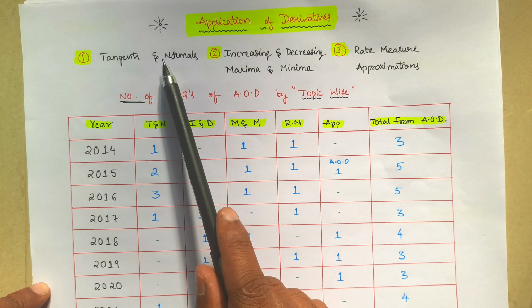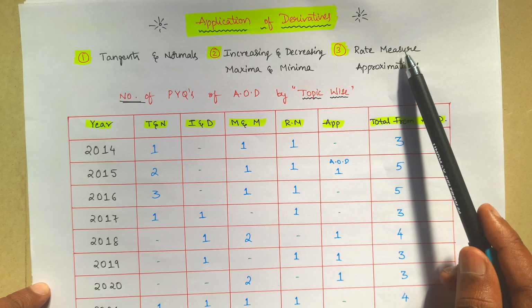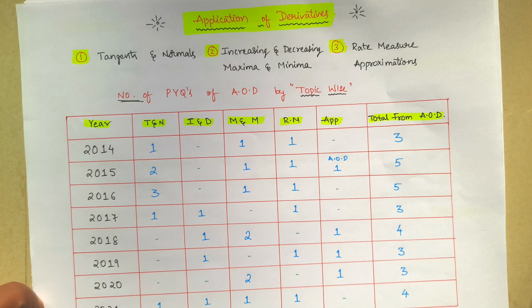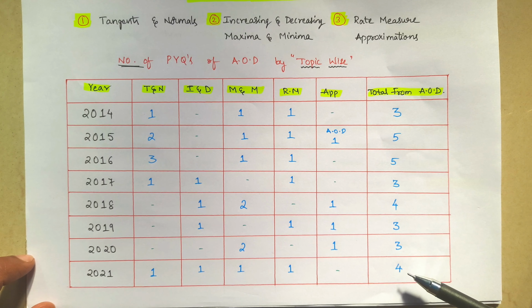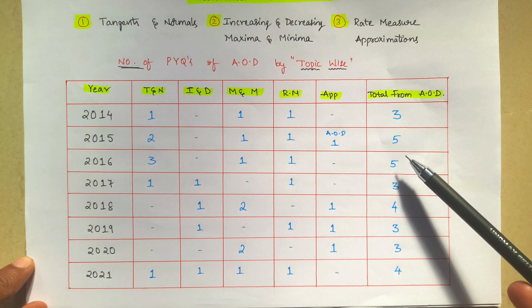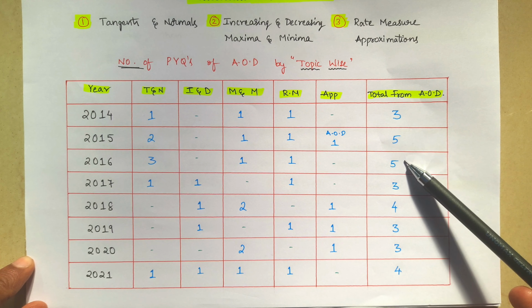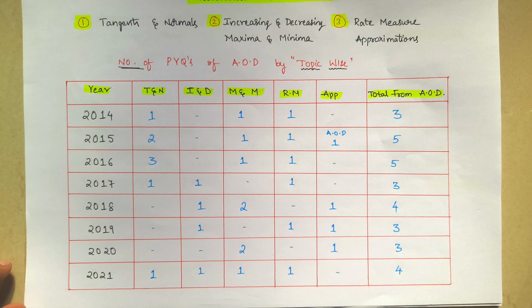Almost always you will get a question from tangents and normals, from increasing and decreasing either both, and again from rate measure or approximations. If you observe from the past 8 years, 2014 to 21, nowhere did you get less than 3. Almost every year it is equal to 3 or more than 3. In 15 and 16 you got a maximum of 5 questions, and in 2021, last year also, you got 4 questions. So on average the minimum is 3 and the maximum is 5 questions from this chapter. This will be a very important session for you.